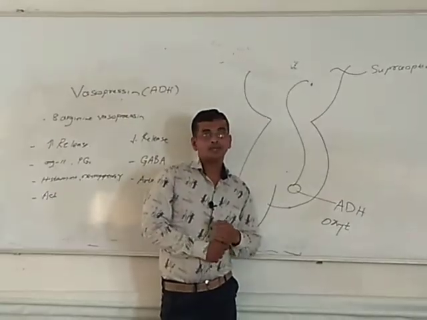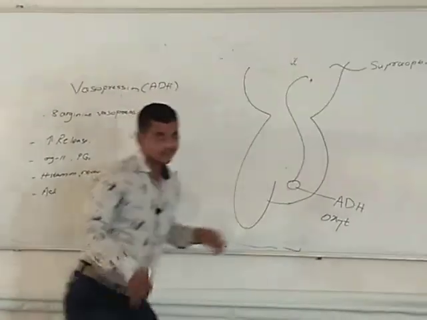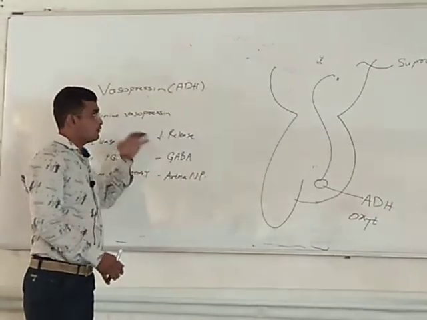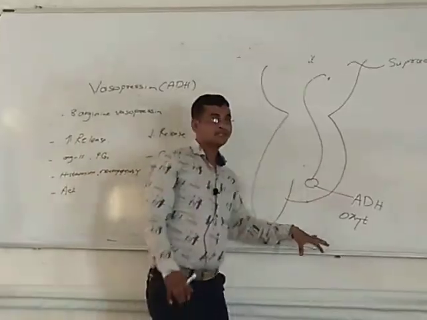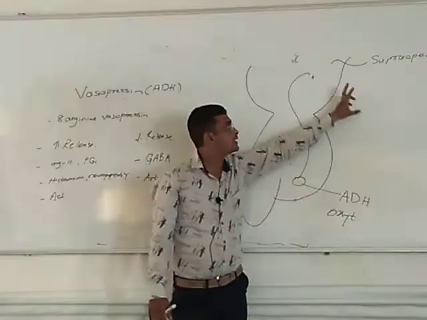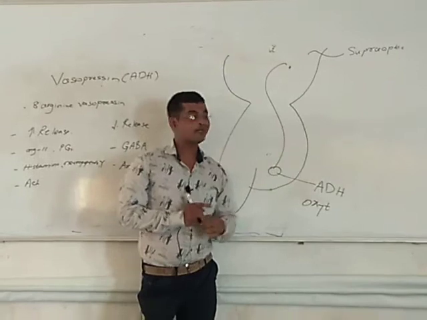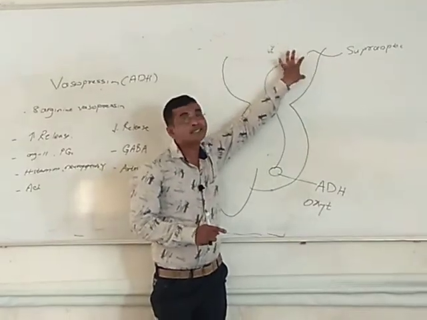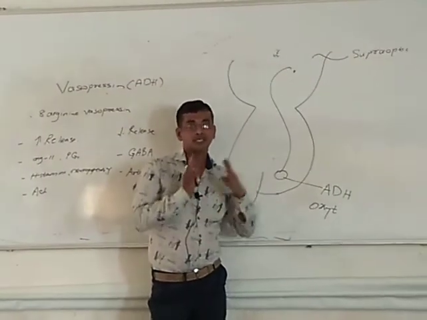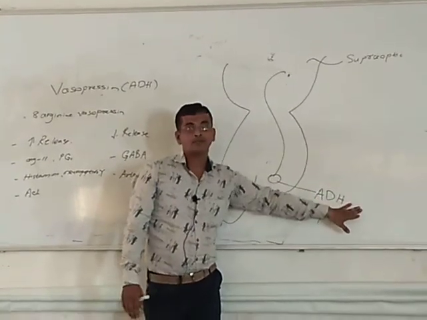Let me discuss how its release is regulated in your body. Vasopressin is synthesized in the supraoptic nucleus of the hypothalamus and stored in the posterior pituitary, which is responsible for the release of antidiuretic hormone.